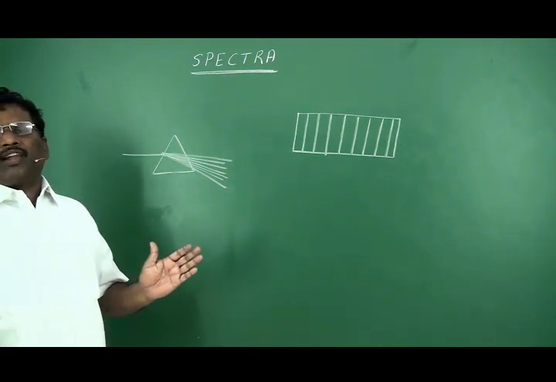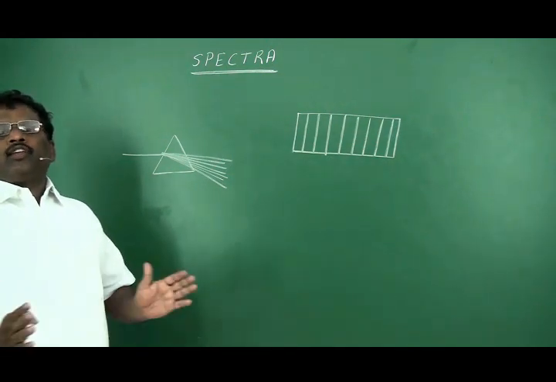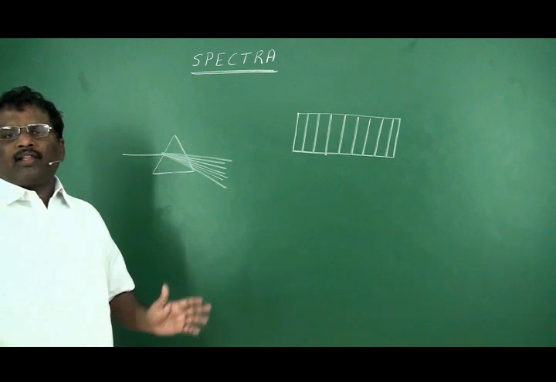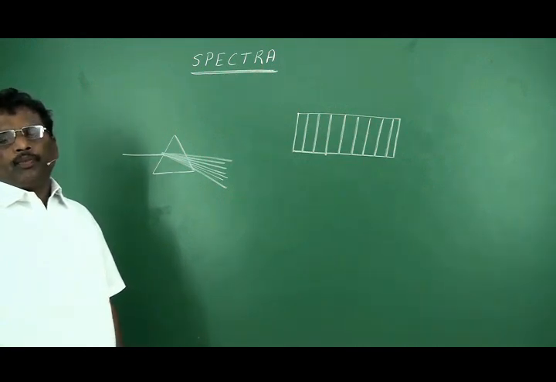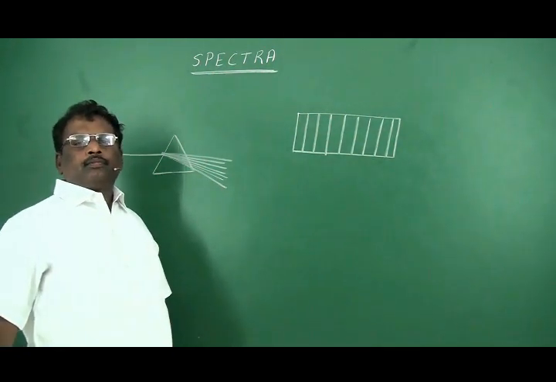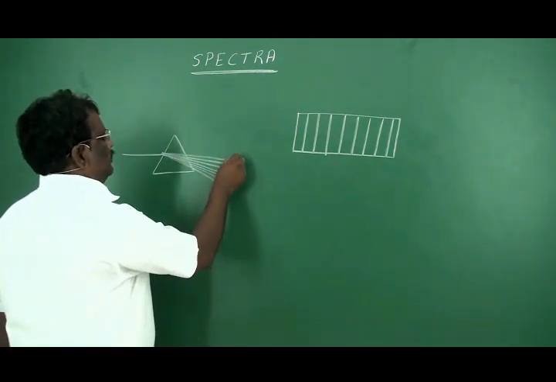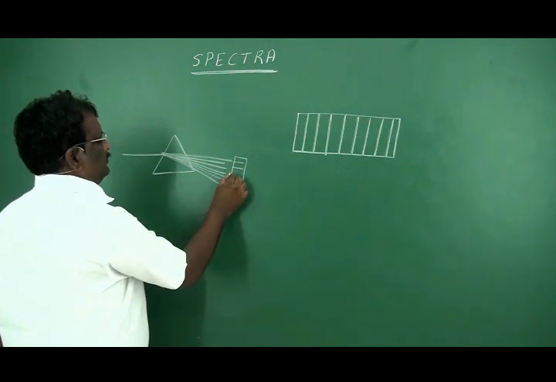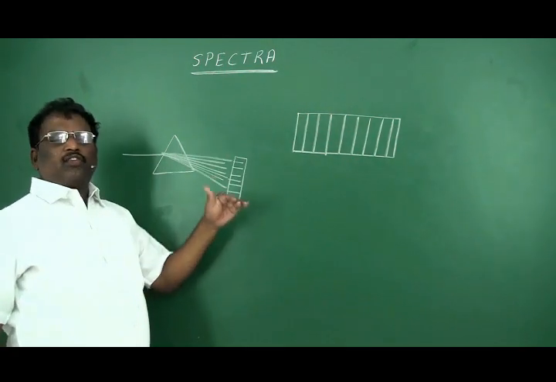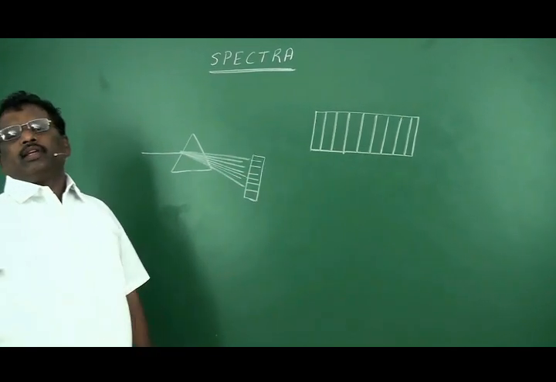The separation of white light into different colors according to their wavelengths, or separation of light into different wavelengths, is said to be dispersion of light. When this dispersed light is recorded on a photographic plate, the image thus obtained will have 8 lines like this. And here there will be a clear indication of different colors. That's why this is said to be spectra.